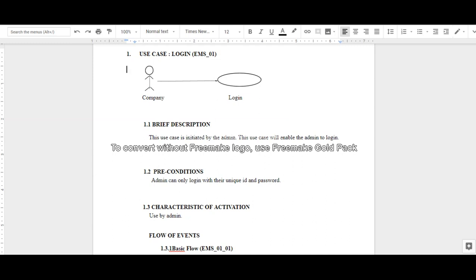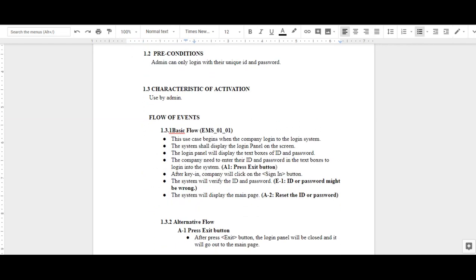First use case diagram is login. It will describe the relationship between company and login. Company is a person who wants to share their product on the website. Each use case is initiated by the admin. Admin can only log in with their unique ID and password. In the normal flow, each use case will begin when the company logs into the login system.